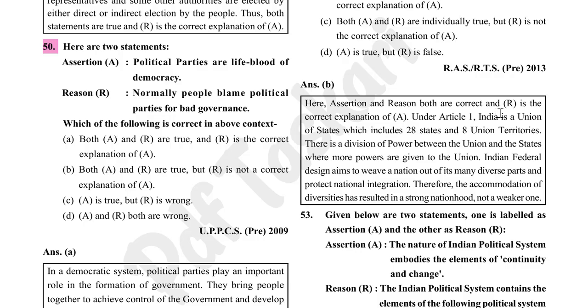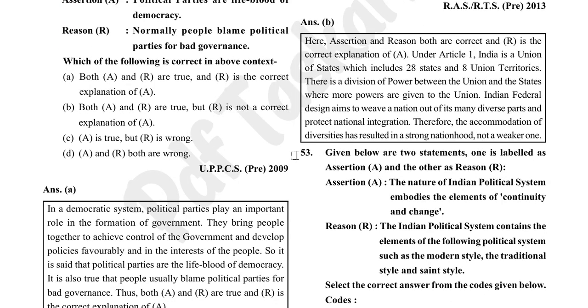Under Article 1, India is a union of states which includes 28 states and 8 union territories. There is a division of power between the union and the states, where more powers are given to the union. Indian federal design aims to weave a nation out of its many diverse parts and protect national integration. Therefore, the accommodation of diversities has resulted in a strong nationhood, not a weaker one.